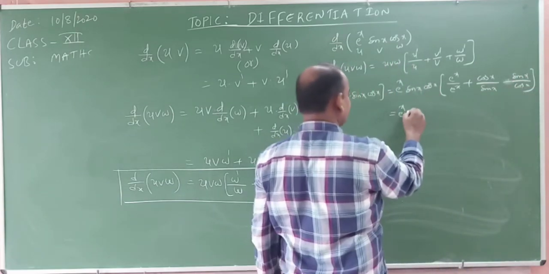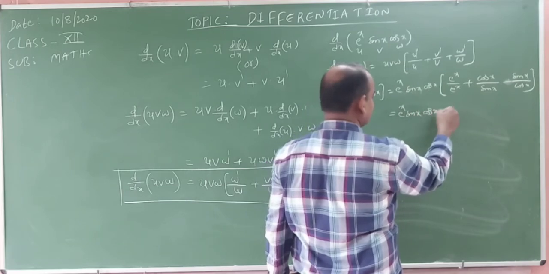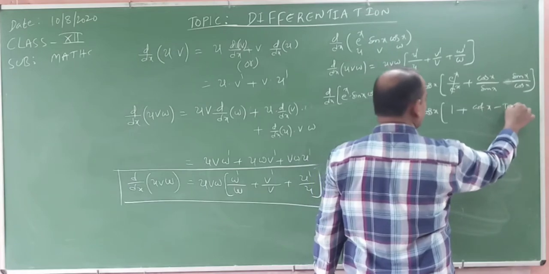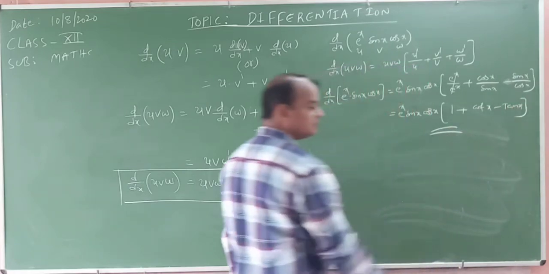Now e power x sin x cos x into 1 plus cot x minus tan x. This is the answer.